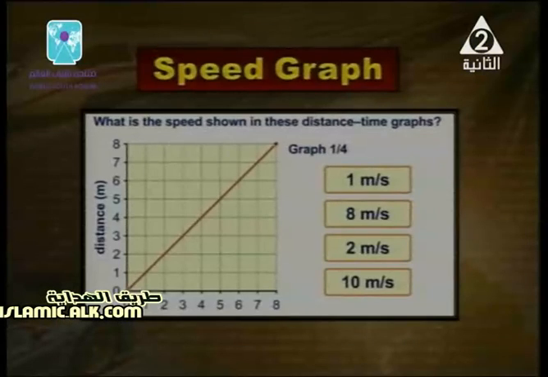This graph has distance from 0 to 8 and time from 0 to 8. What is the speed shown by this distance and time? What do you think the answer is now? We have the law, distance over time. It means 8 over 8 equals 1 meter per second. Good. 1 meter per second.